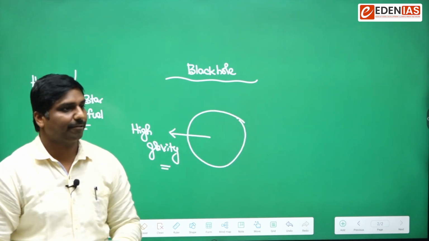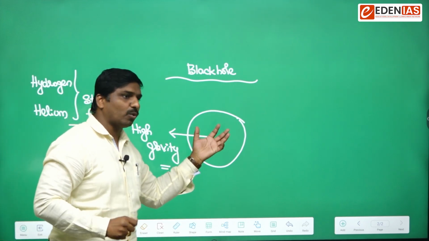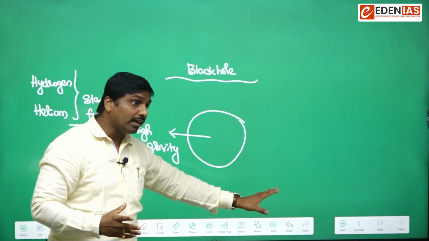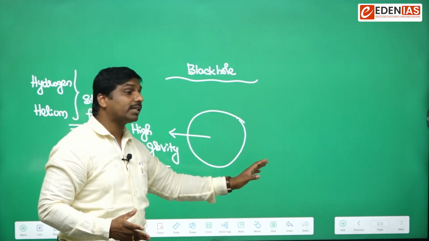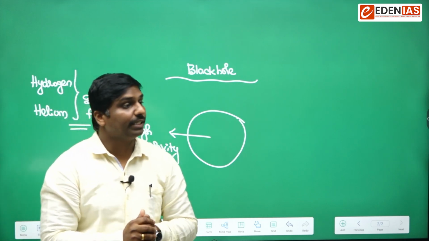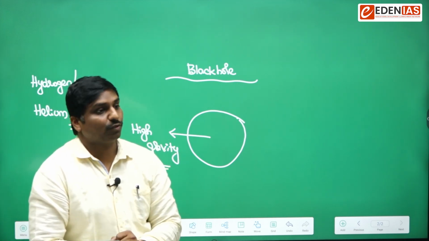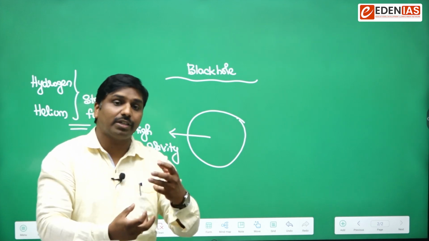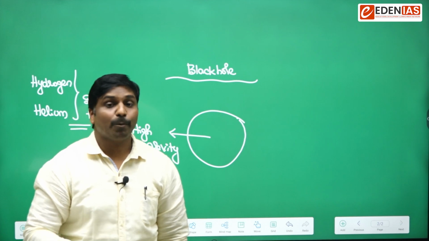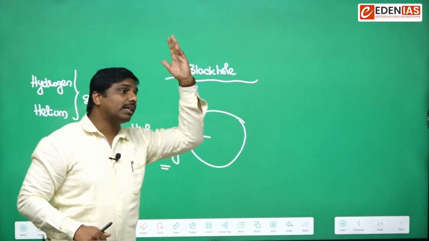Any matter that enters into this black hole would be engulfed and not be liberated. Even light cannot escape from this. Such would be the extremity of this gravity. Everything would be sucked up, absorbed, and never released. So we call them black holes because even light cannot escape.